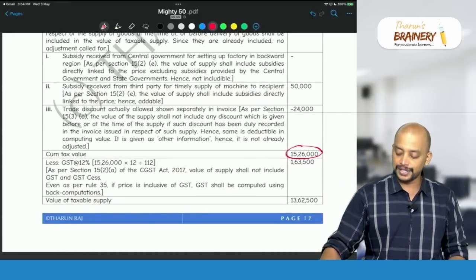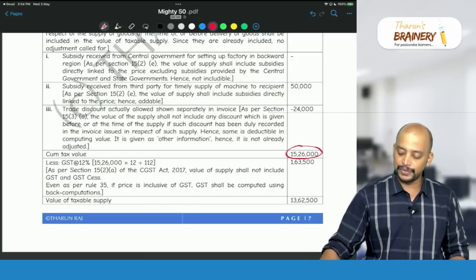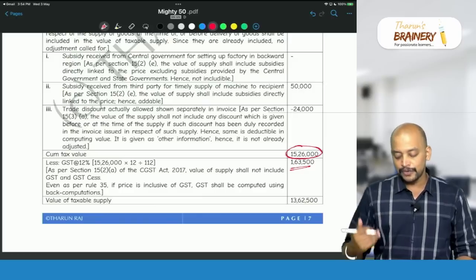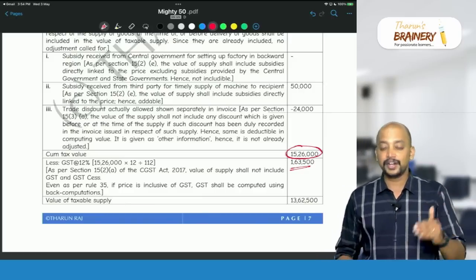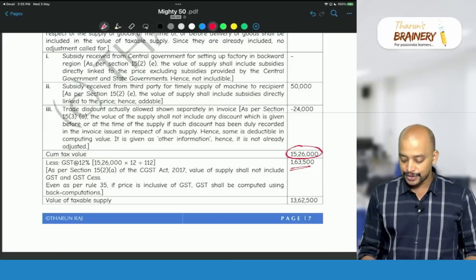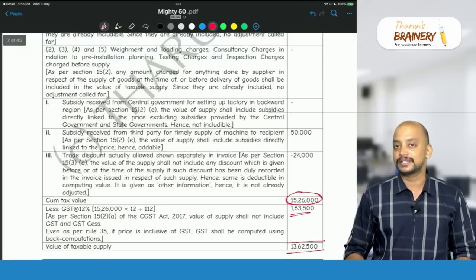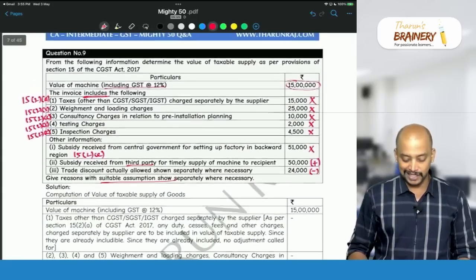So 15,26,000 into 12 divided by 112. So that will be 1,63,500. Once you reduce this 1,63,500 from 15,26,000, 13,62,500 will be taken as the value of taxable supply. So this is how we need to arrive at the answer.